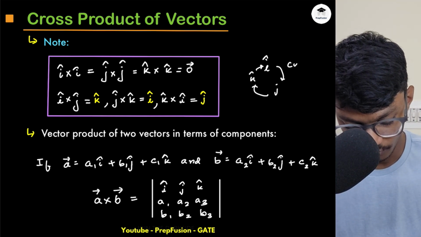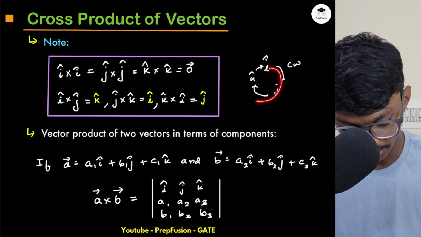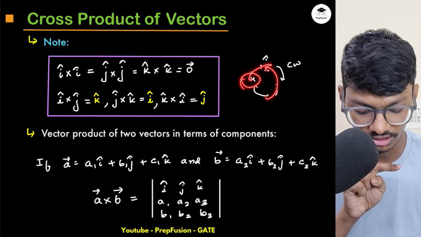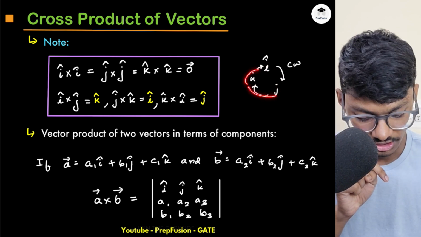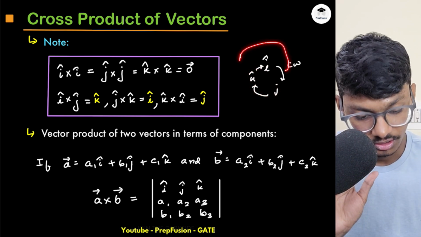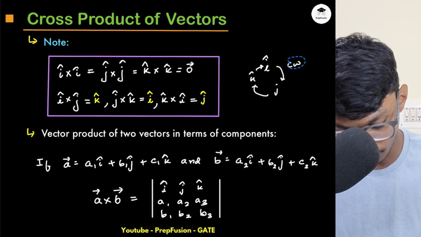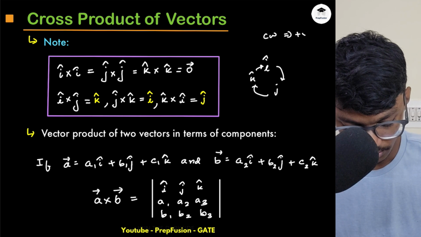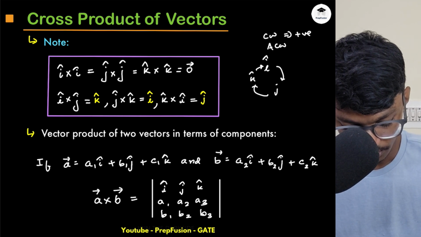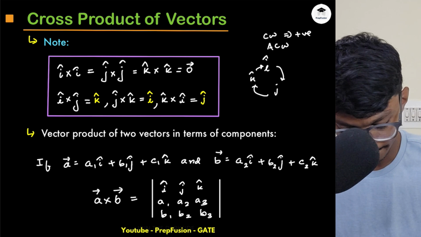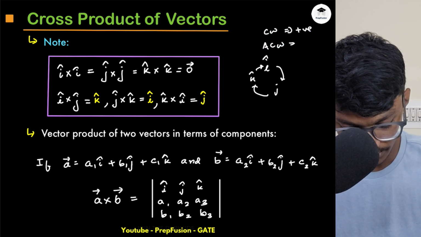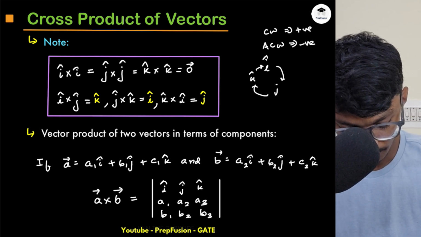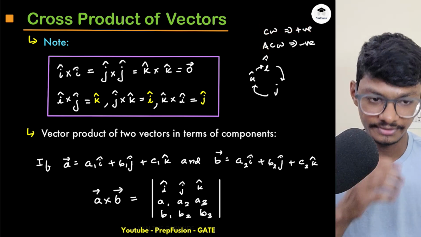Okay, and if I'm moving in the clockwise direction, then always I will get, if I do i cross j, I will get k. If I do k cross i, I will get j. If I do j cross k, I will get i, like that. But whenever you are moving in the opposite direction, clockwise will be simply positive, anti-clockwise will be simply negative. Anti-clockwise will be negative, clockwise will be positive, right? So this is the first thing.